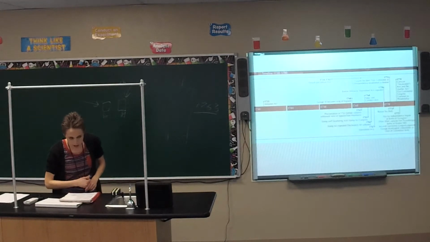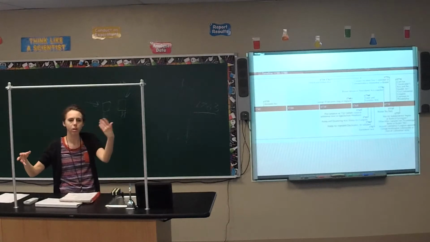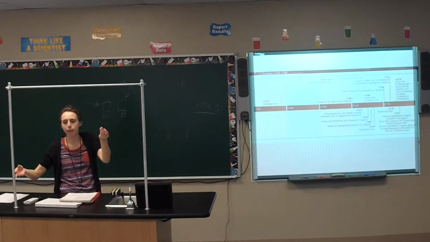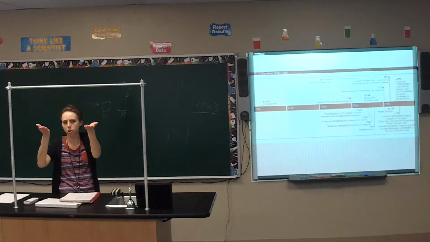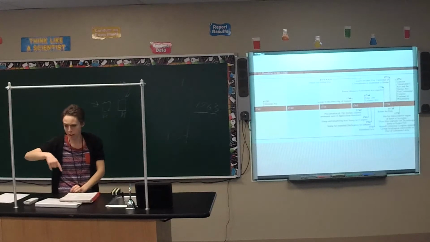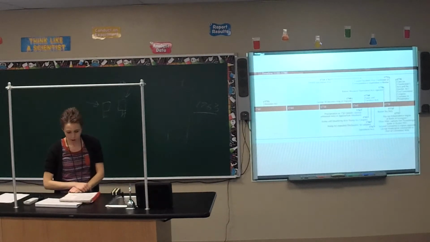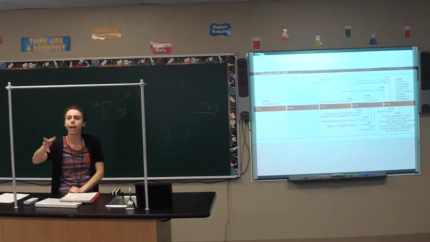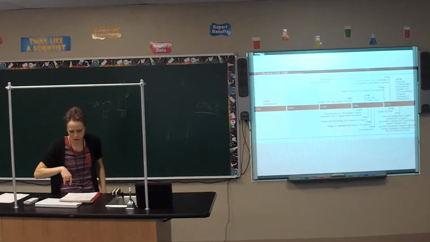Alright, industrial regulation. Your book also points out that British manufacturers were angry because the Americans were making manufactured goods, and we started to basically compete with the British over in England. And the British said, no, we don't like that. Americans shouldn't be making that stuff. We're making that stuff first, and we want to sell it. So Parliament was actually passing laws saying where you could and could not make certain products.